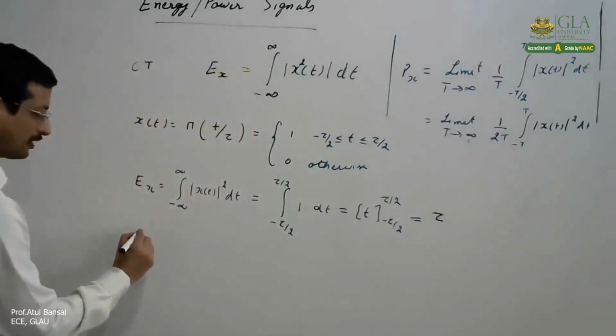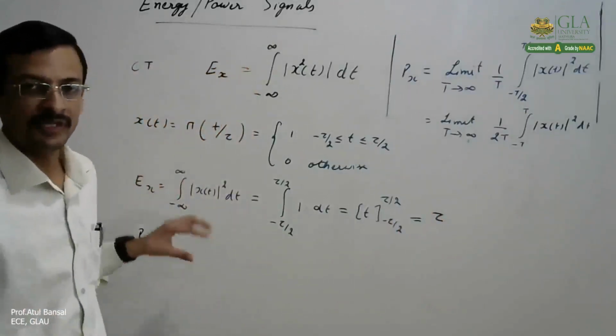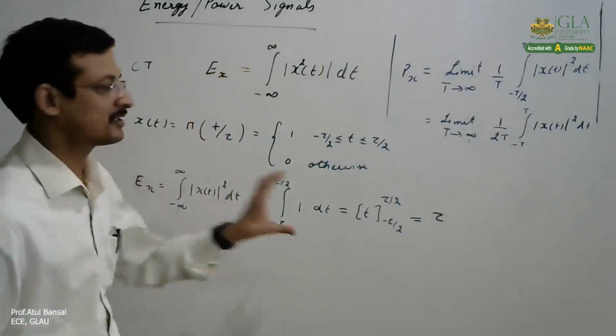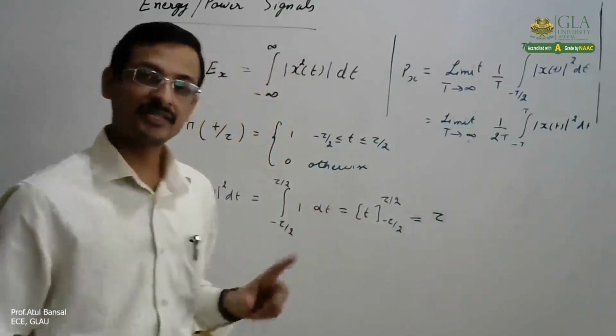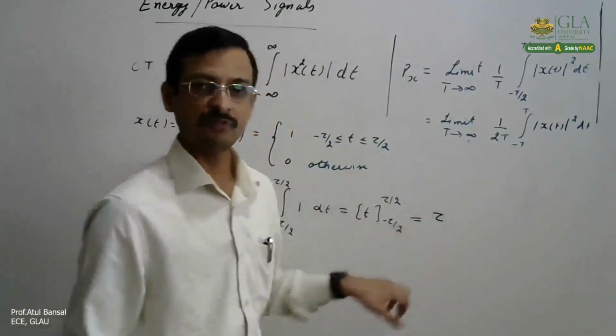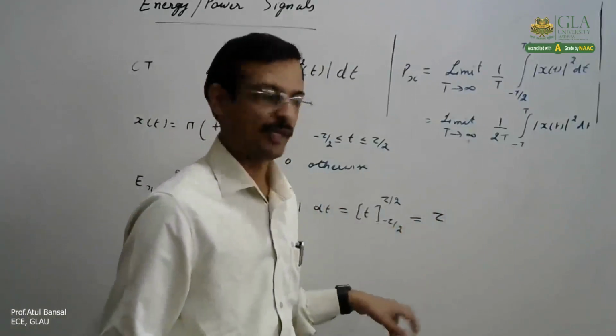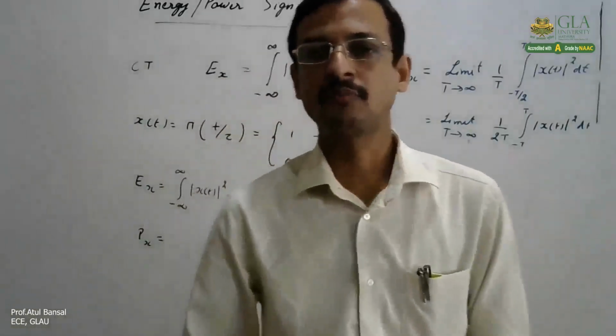And then now calculate power. Remember, we need to calculate both. We cannot say just by calculating energy that since energy is finite, this is an energy signal. No, because for an energy signal, power has to be 0. But if some non-zero value comes for power also, and energy is finite, it can be a signal which is neither energy nor power.